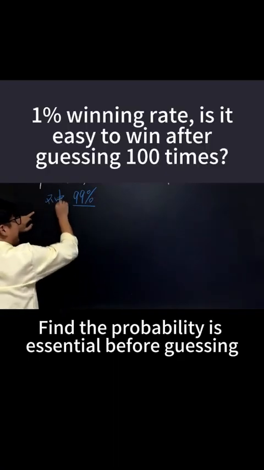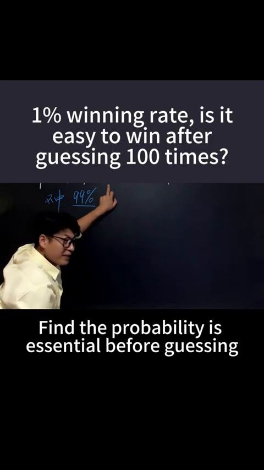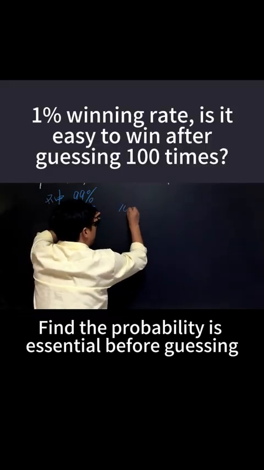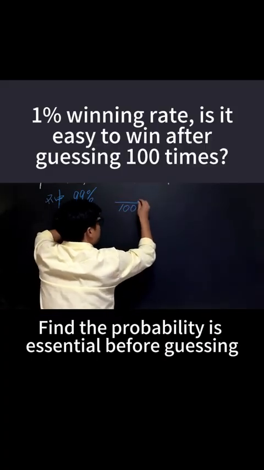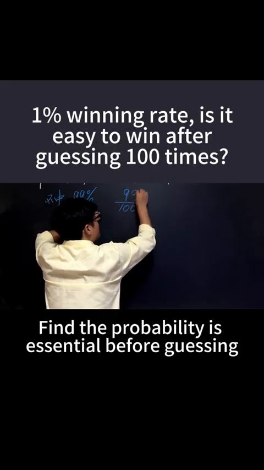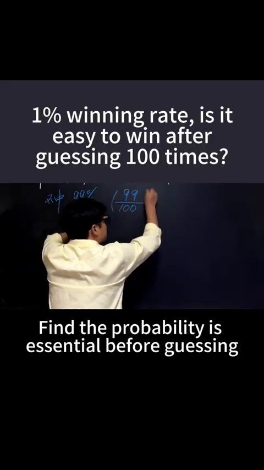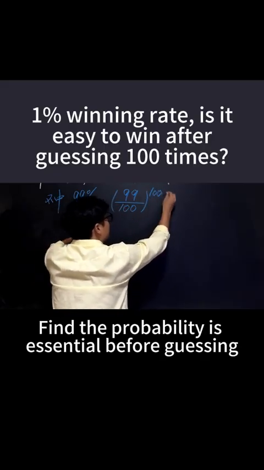So here's the question. If you guess 100 times, what's the probability of not winning at all? How do you calculate the probability of not winning 100 times? It's just 99% each time. Multiply 99% by itself 100 times, or in other words, raise it to the 100th power.